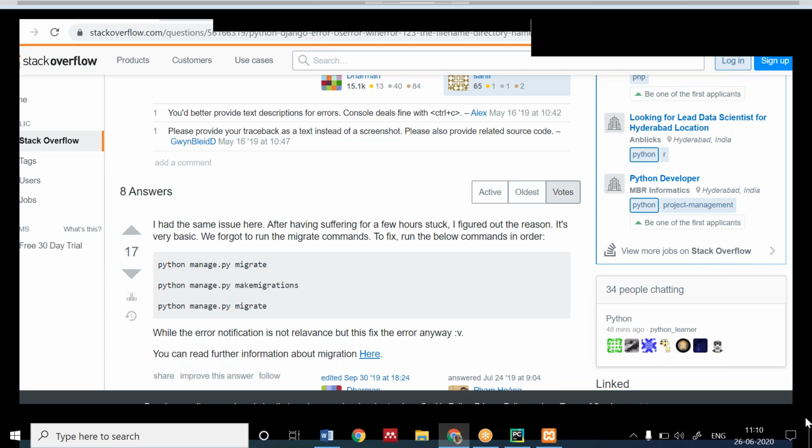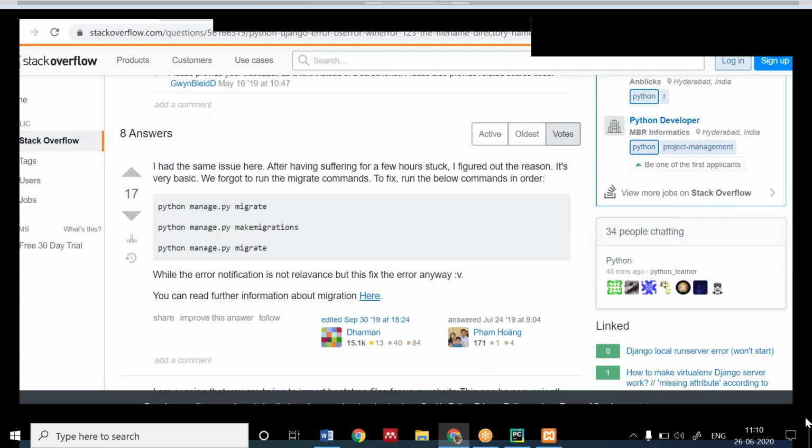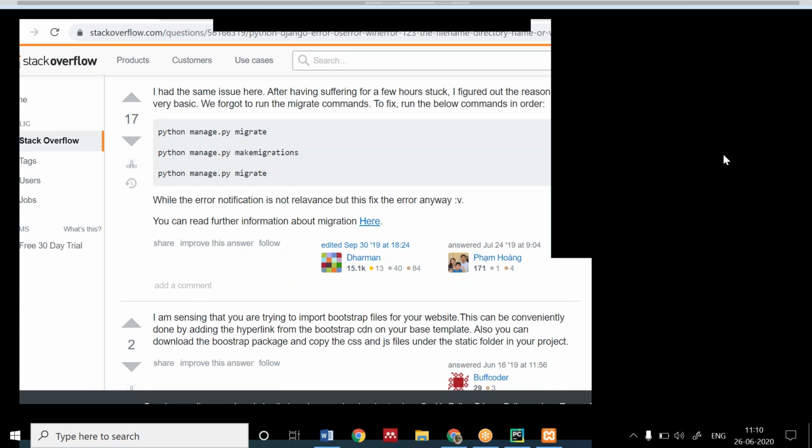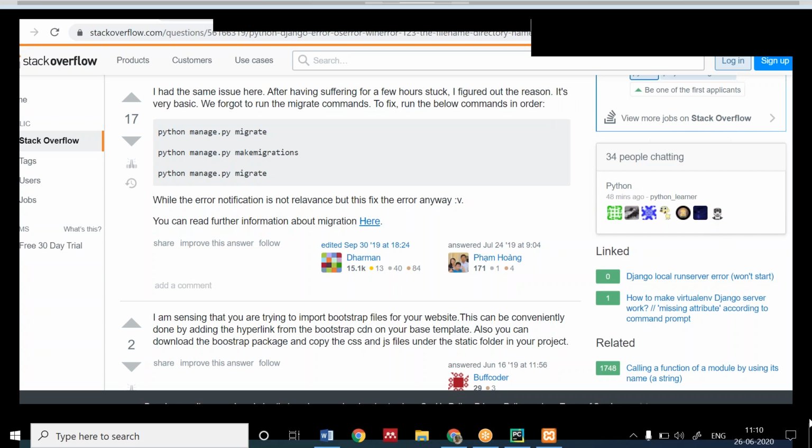Migrate the files. Run manage.py makemigrations and migrate. Do that, then check whether the error has been resolved or not.